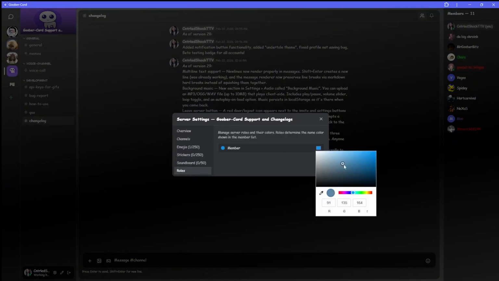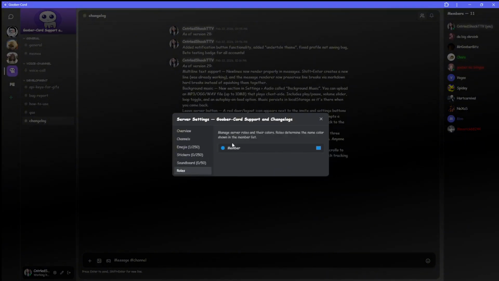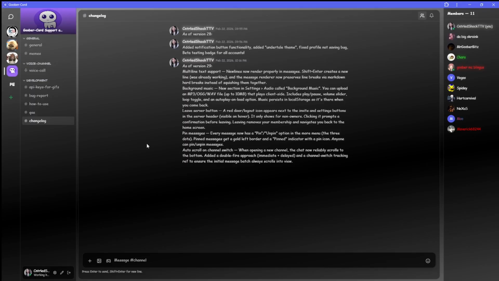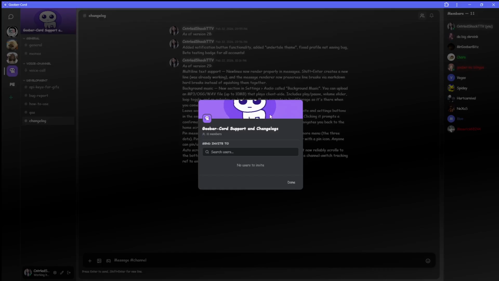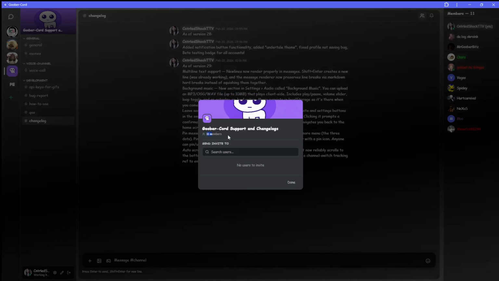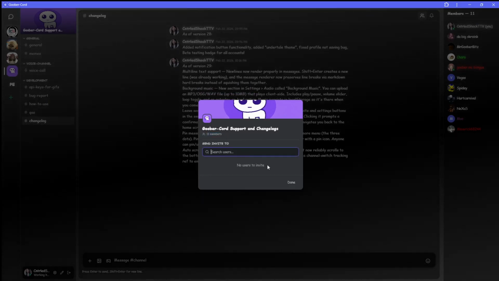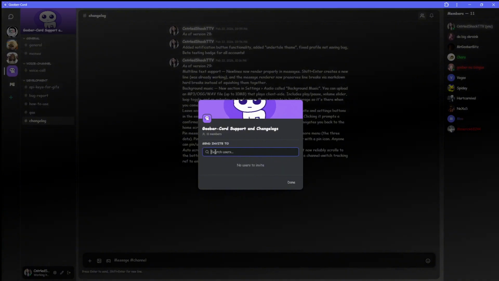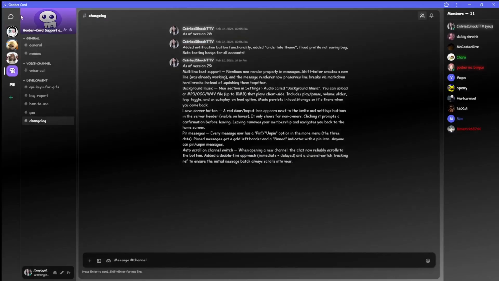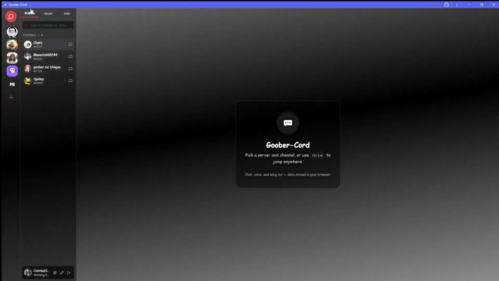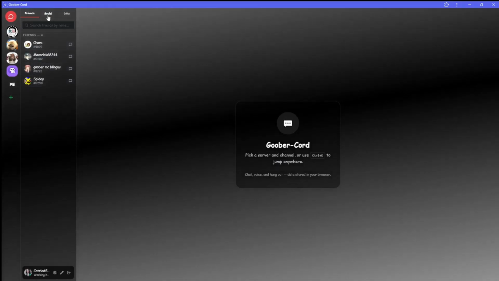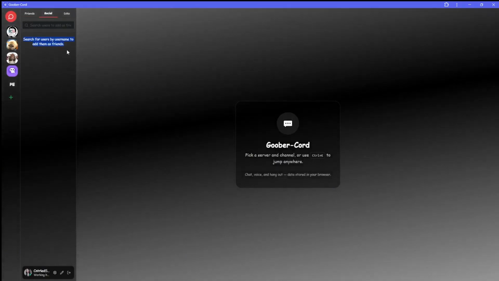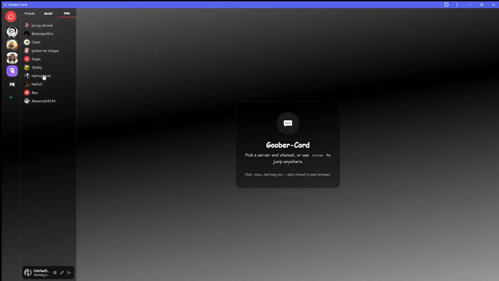And obviously, roles are broken because I'm an idiot. I'm sorry. Anyway, let's move on to server creation. Oh, wait. Let me show you the invites first. Server settings and change logs. If you have friends, they'll pop up here. All my friends who are on this platform are already invited. Basically, that's where your friends are. Then you have your social, which shows everybody who's on the platform. And then you have your DMs, which is pretty cool.